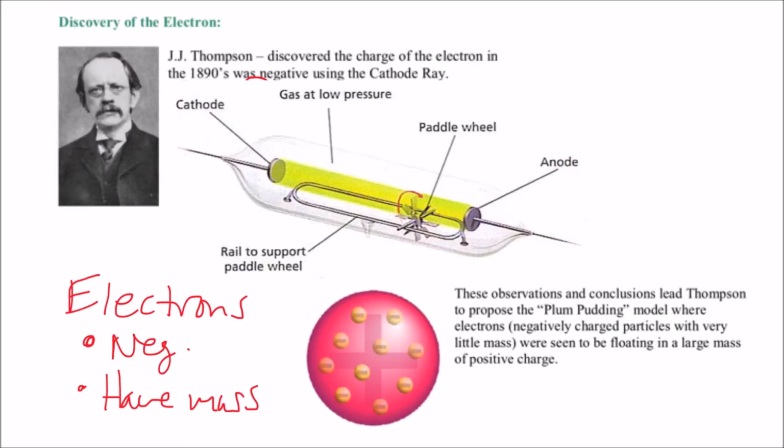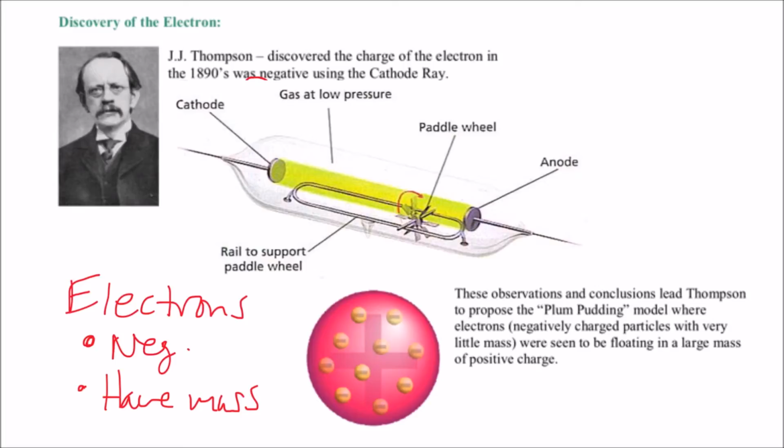And finally, this experimentation led him to create what we call the plum pudding model of the atom. Back in his day, desserts and stuff would be plum pudding, all right? I don't know if you've ever heard it. There's this old Christmas song, and it's something about figgy pudding and stuff. They ate a lot of puddings back then, okay? If we were making it today, we might call this the chocolate chip cookie model, all right? But we have to call it the plum pudding model because that's historically accurate.